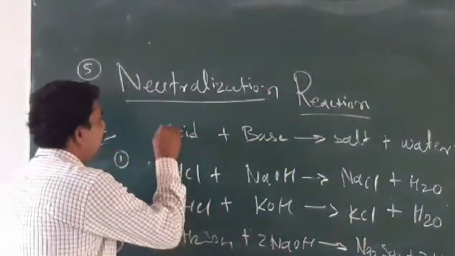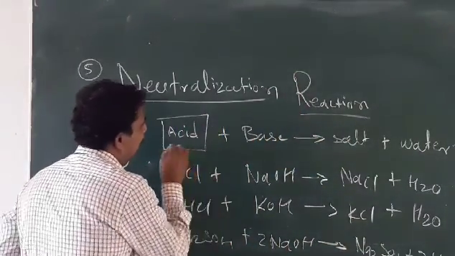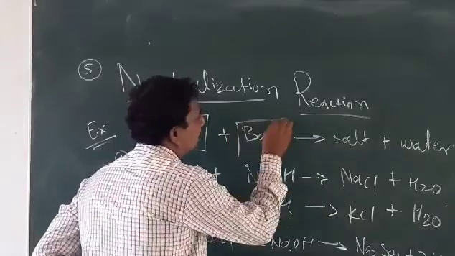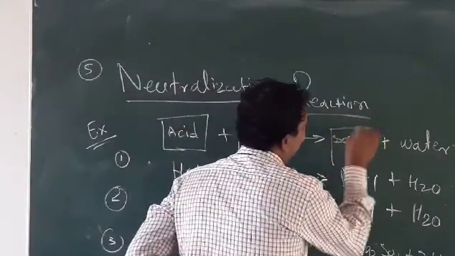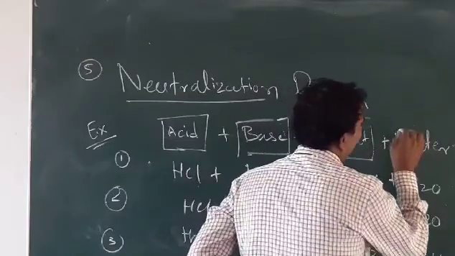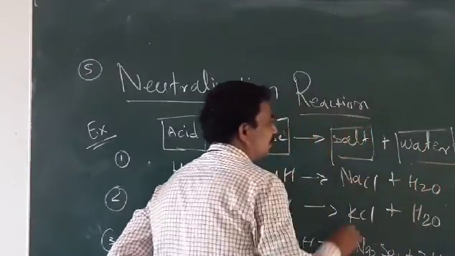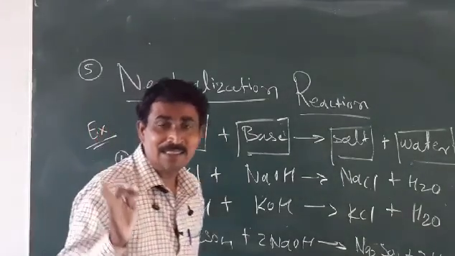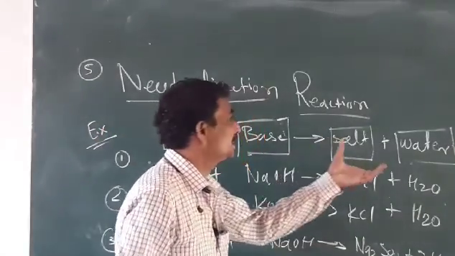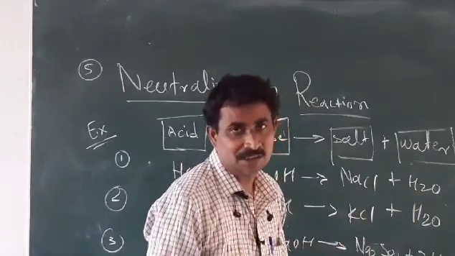You want to see the formula: acid as the first reactant, base as the second reactant, and salt and water as the products.